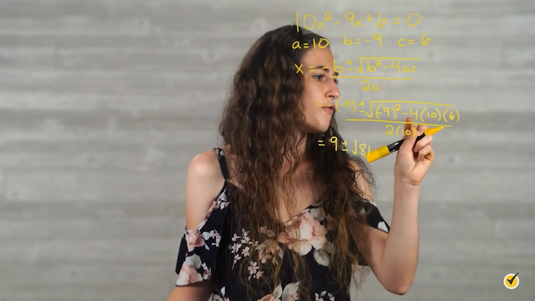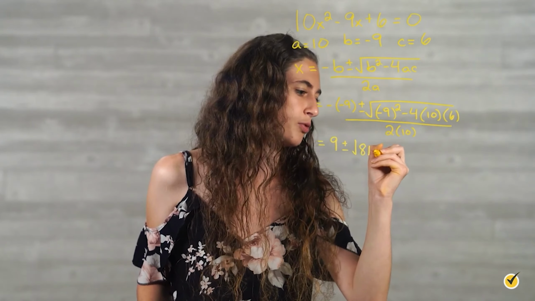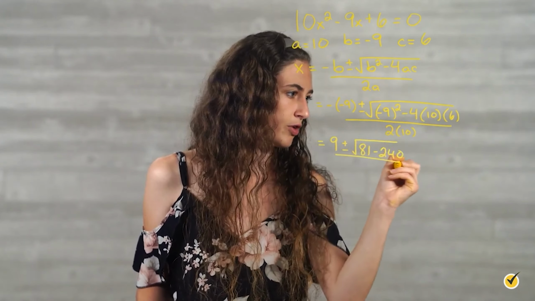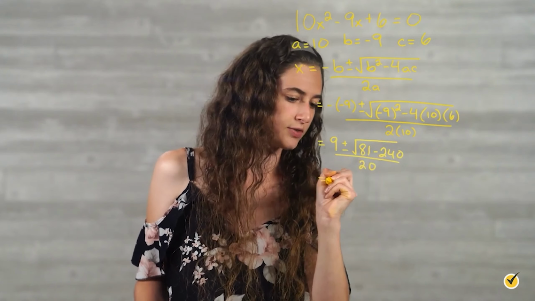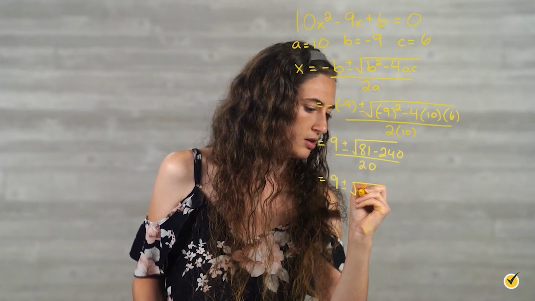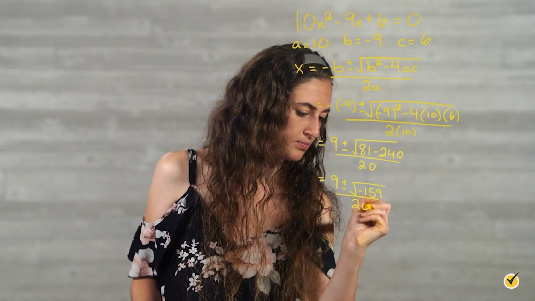And then 4 times 10 times 6 is 240. So we have minus 240, all over 2 times 10, which is 20. So this gives us 9 plus or minus the square root of negative 159, over 20.